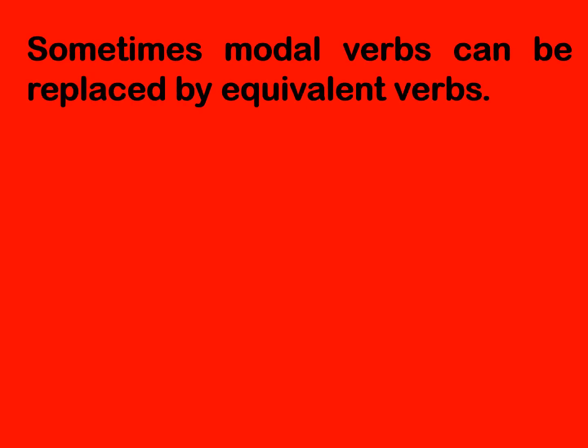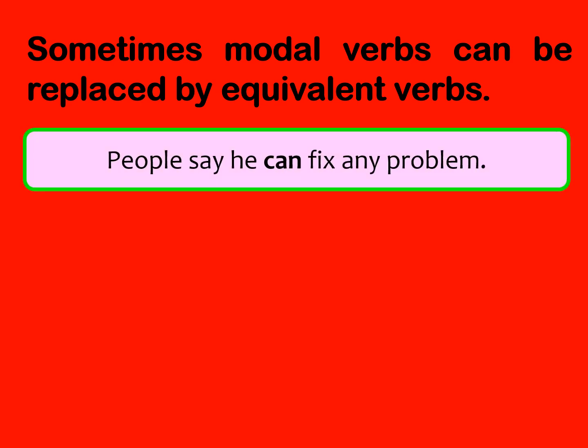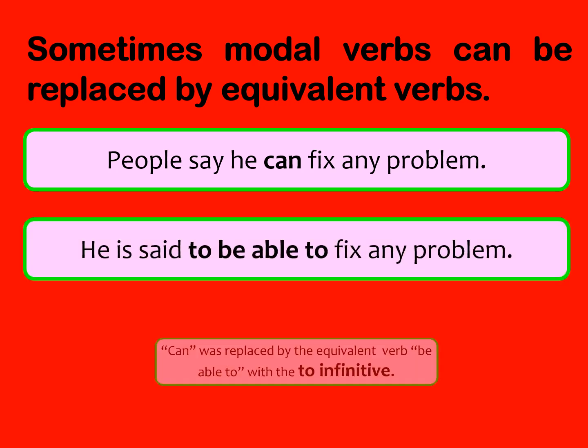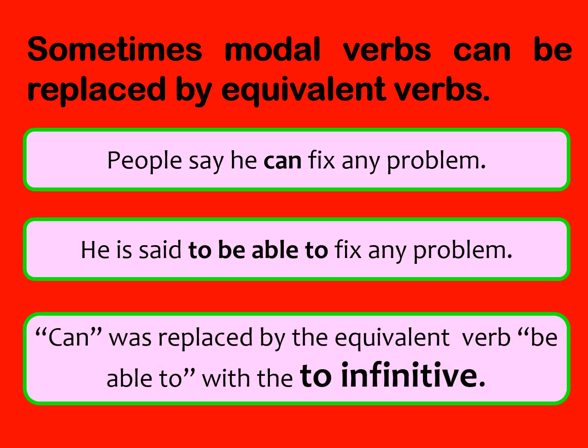Sometimes modal verbs can be replaced by equivalent verbs. Like when I say people say he can fix any problem. So he is said to be able to fix any problem. If I have can, I'll use be able to. Can was replaced by the equivalent verb be able to with the to infinitive.